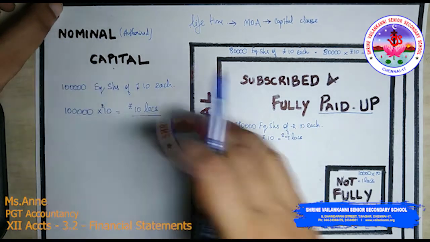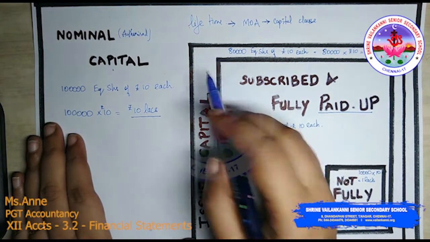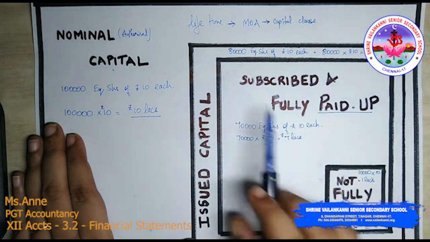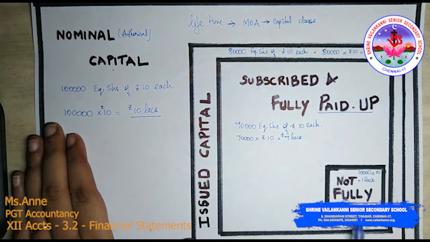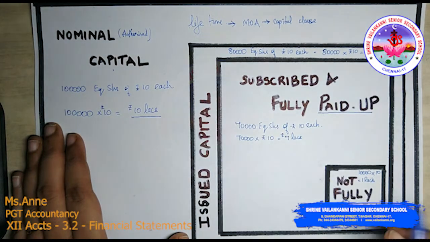Nominal capital or part of that, now what is it? It is subscribed, it is issued capital. Issued capital or part of it is subscribed and fully paid up. Subscribed and fully paid up, and a part of that will be not fully paid up. So when you add subscribed and fully paid up and subscribed and not fully paid up, you will get the issued capital. So keep in mind that this diagrammatical representation should always be in your mind.